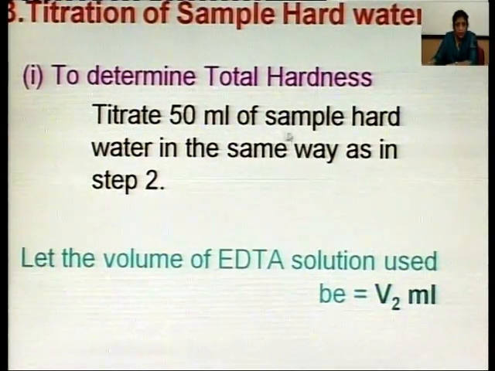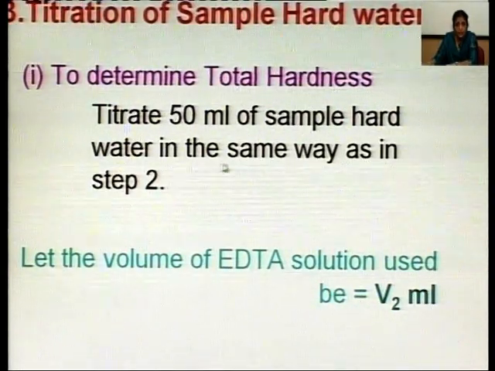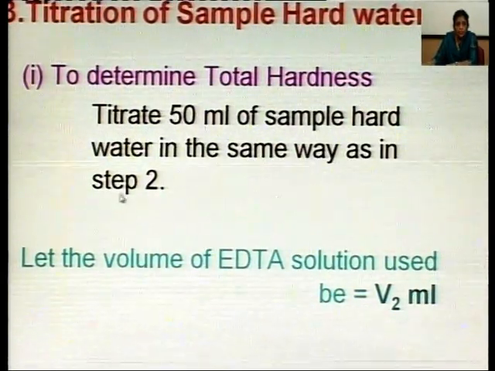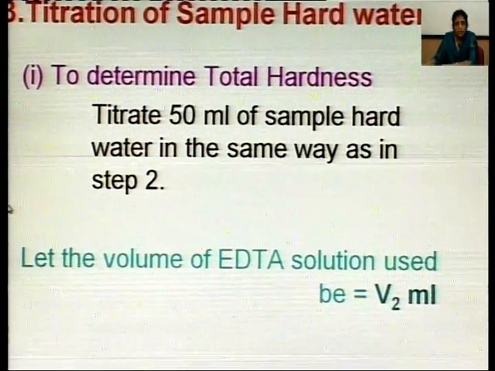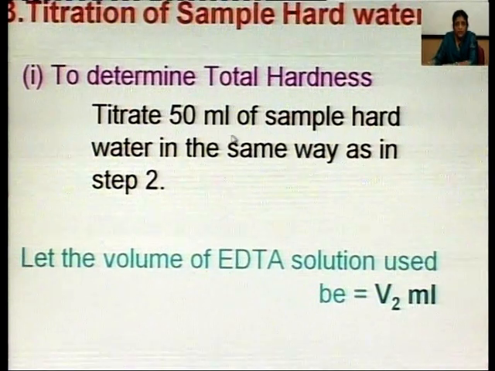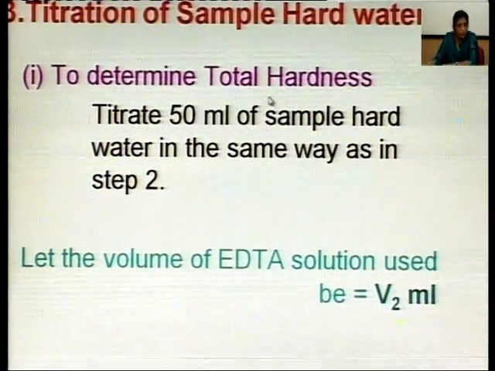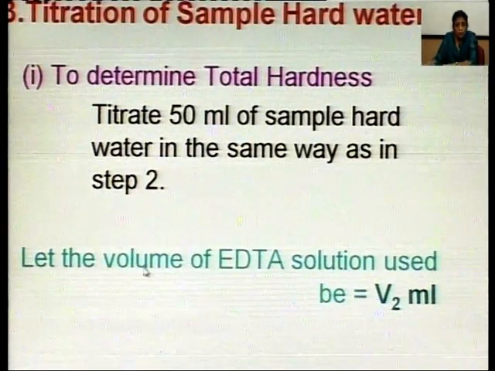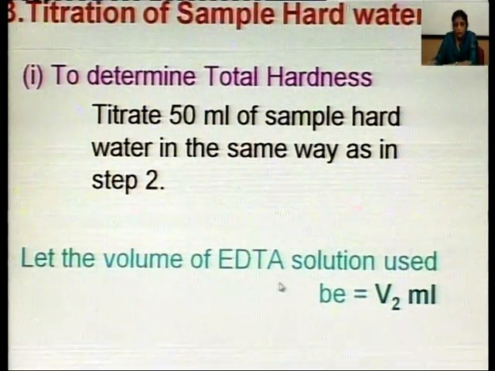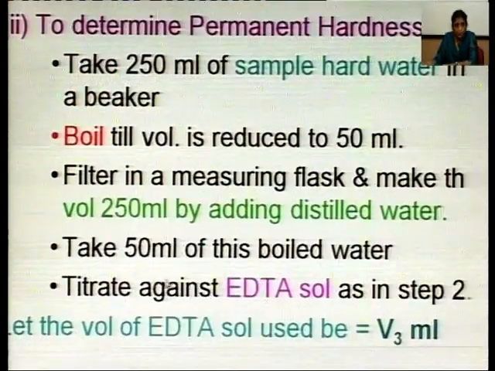Titrate 50 ml of sample hard water in the same way as in step 2. The titration which we have done in the previous step, in the same way we will titrate sample hard water to determine total hardness, and note down the volume of EDTA used. Let the volume of EDTA solution used be V2 ml.